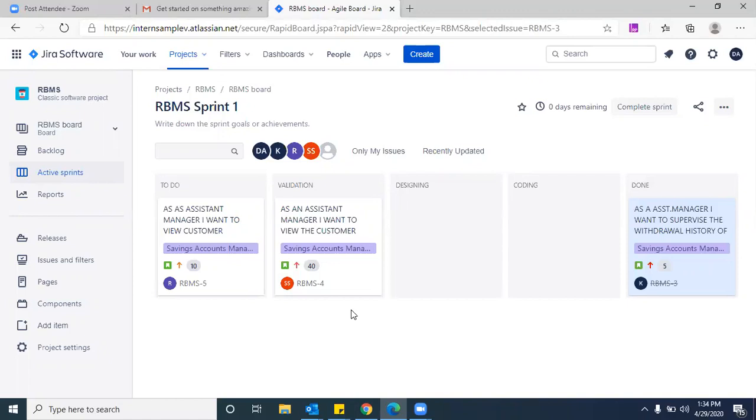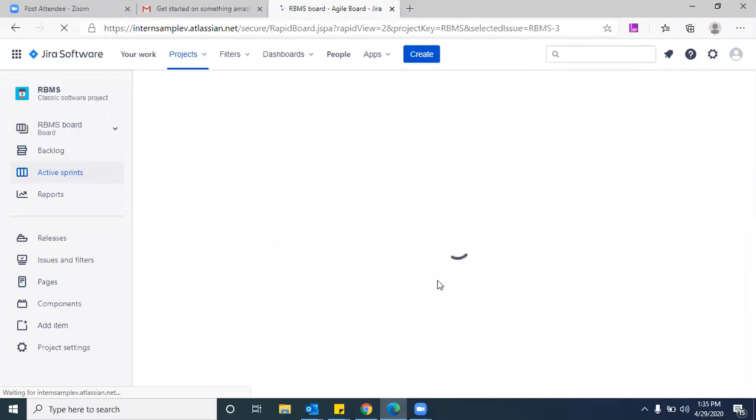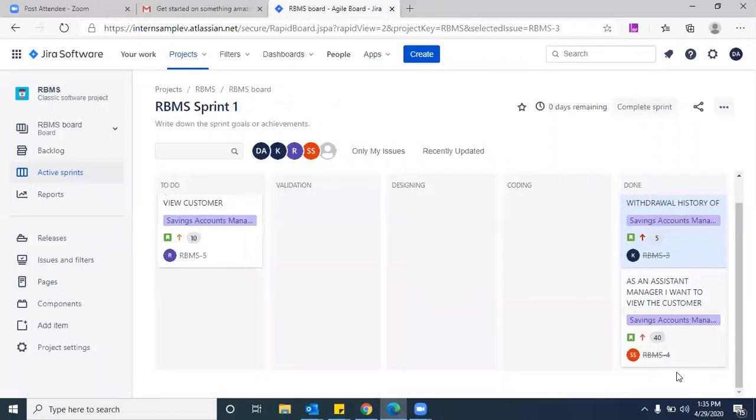Okay, now I'm moving this 42 down. Yeah, done. So it is done, right? And it is crossed now. Crossed is nothing but it is done.